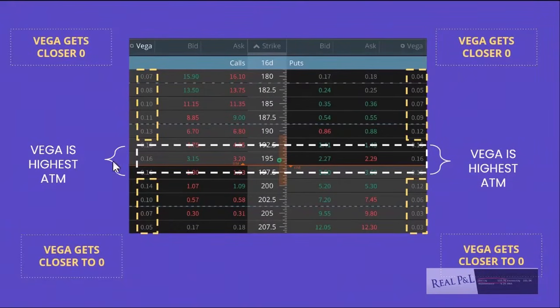When you look at this options chain, you can see at the money here is where the Vega number is highest, and it drops down even as you get further in the money or further out of the money on the call side. And the same thing here, the Vega is higher, and as you get further out of the money, it drops, or further in the money, the Vega drops. So it's highest at the money, and you can see that when you look at an options chain.